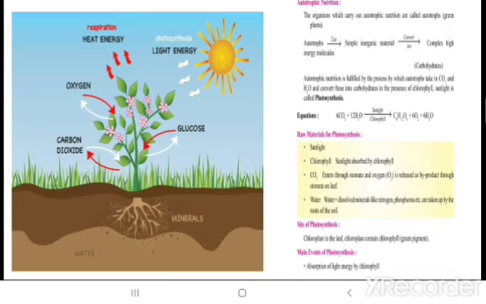Now how do you write that? That it is an autotrophic nutrition process fulfilled by autotrophs. What are the autotrophs? The plants, and they take in carbon dioxide and water and convert them into carbohydrates. Okay, that is the complex sugar form, and it is done in the presence of chlorophyll too. And where is that chlorophyll too present? In the chloroplast in the leaf and in the presence of sunlight.